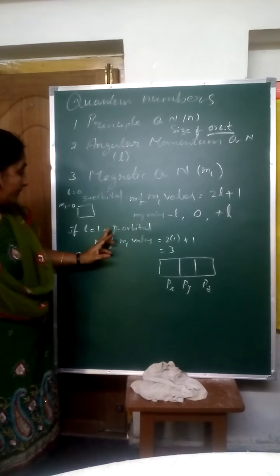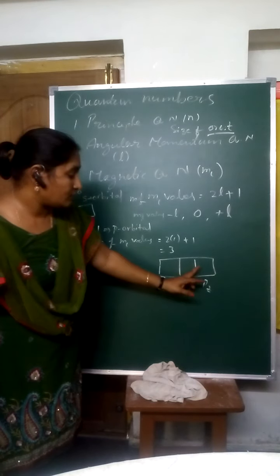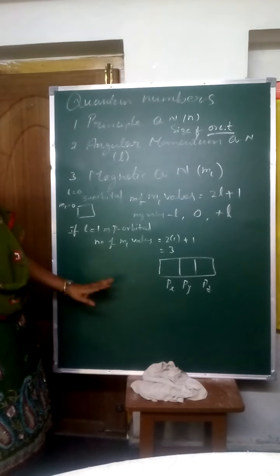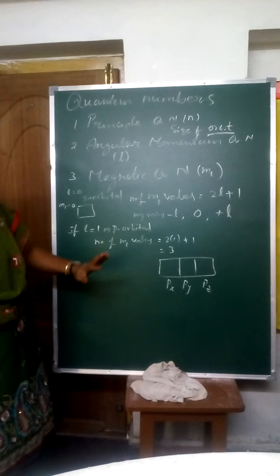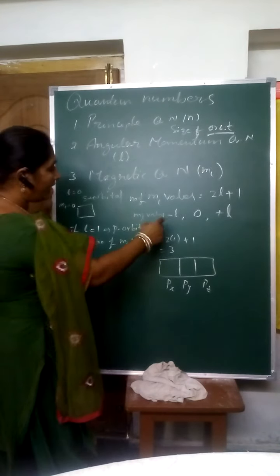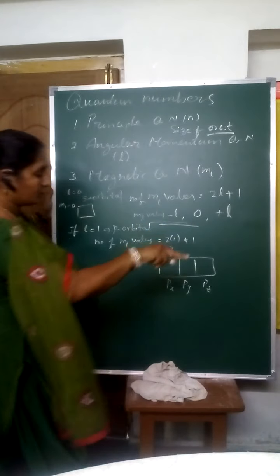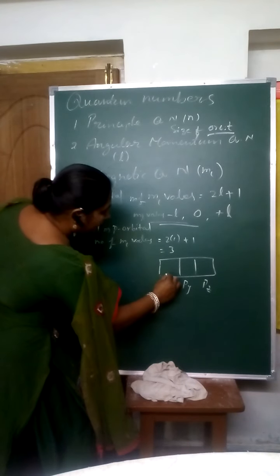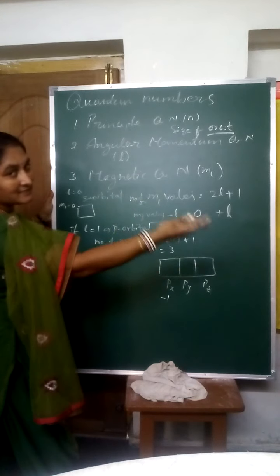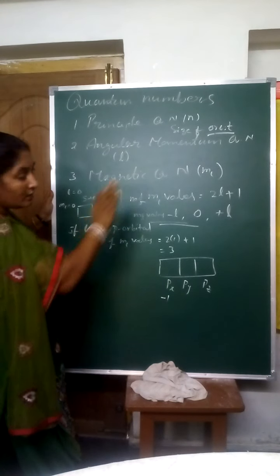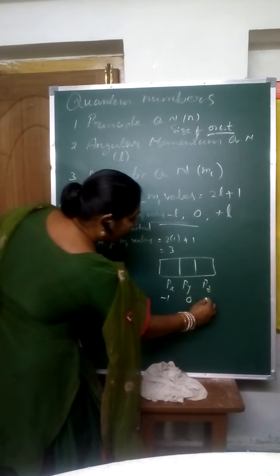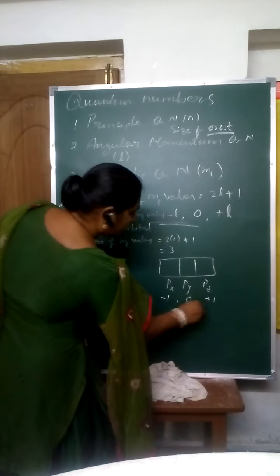Now you come to the P orbital. We write three boxes like this: Px, Py and Pz. For this one, the ML values are -1, 0 and plus 1, that means minus L to plus L.